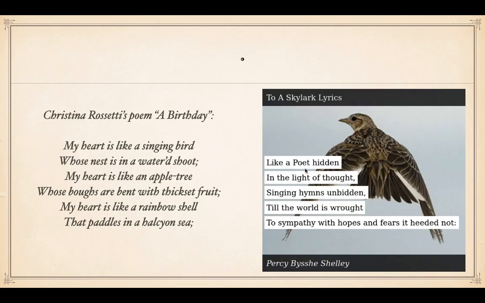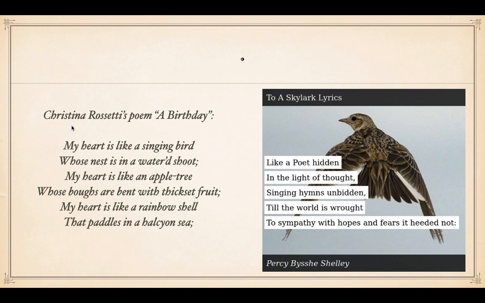Next, take another example from the same poem, where, as I read, "Like a poet hidden in the light of thought, singing hymns unbidden, till the world is wrought to sympathy with hopes and fears it heeded not." The bird skylark is again compared to a poet. Here one is an animal and the other is a human being, but there is a common similarity of being hidden in the light of thought.